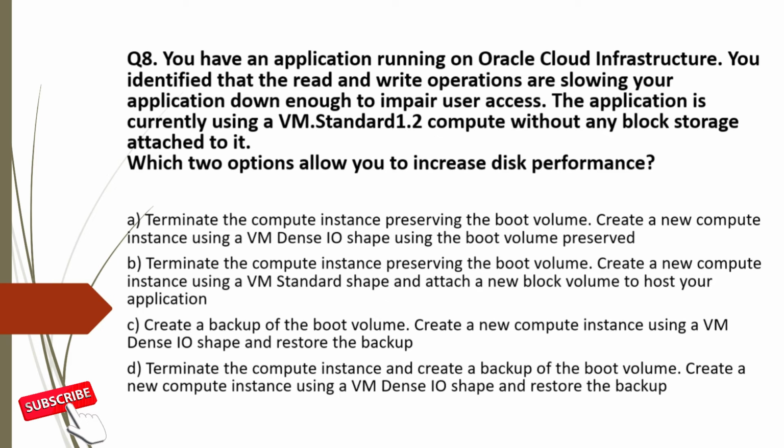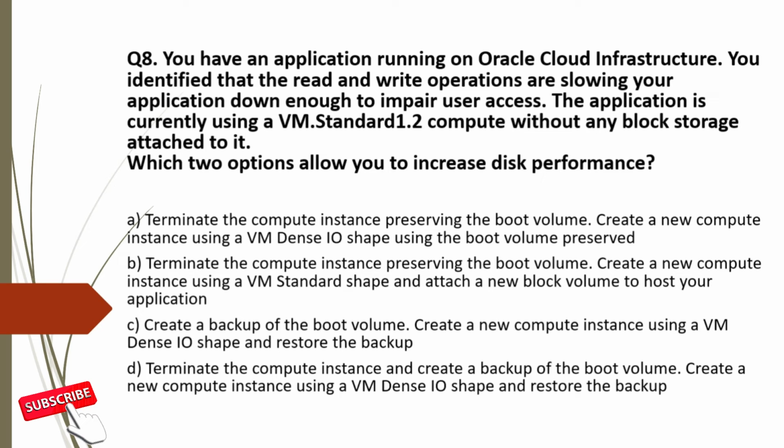You can use a boot volume backup to create an instance or you can attach it to another instance as a data volume. However, before you can use a boot volume backup, you need to restore it to a boot volume. Option A. Terminate the compute instance preserving the boot volume. Then create a new compute instance using a VM dense IO shape using the boot volume preserved. This will work. Before terminate, you need to take the backup of the boot volume.